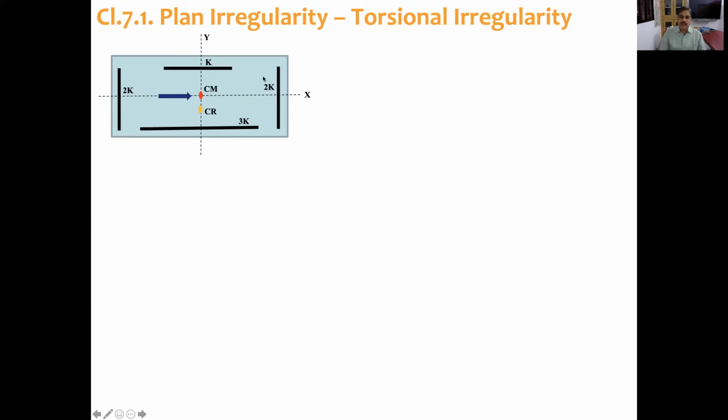We can clearly see that along the y direction, the stiffness distribution is symmetrical. That means if we push the building along the y direction, it won't twist. But if we push the building along the x direction, the center of resistance and center of mass are not at the same point, so the building will twist, in the clockwise direction.